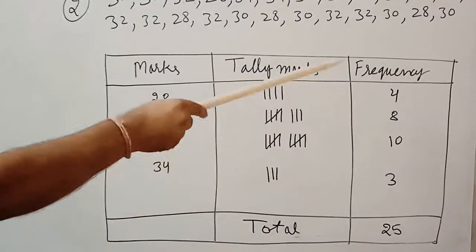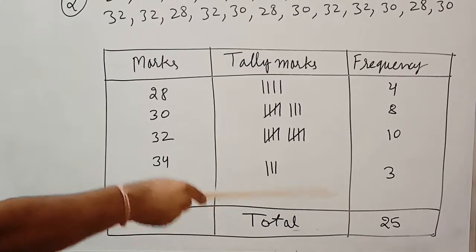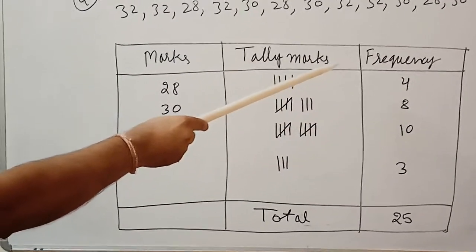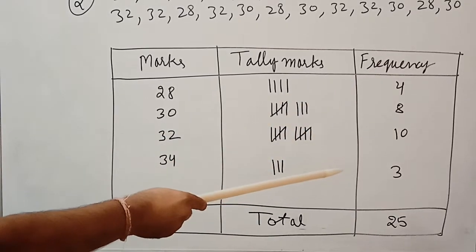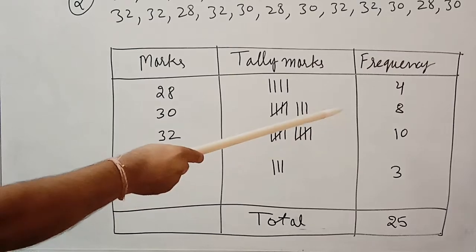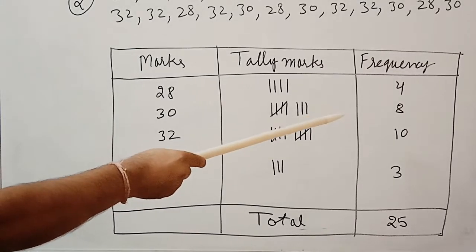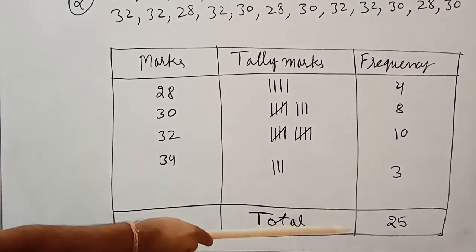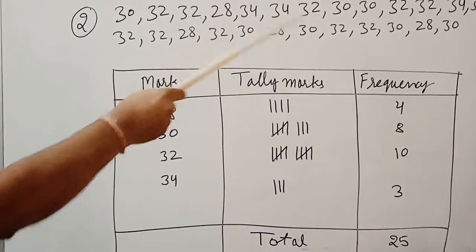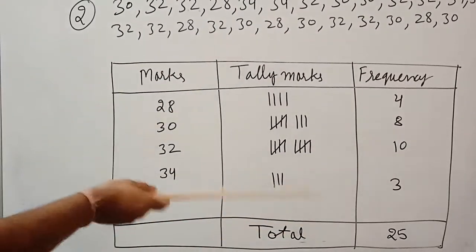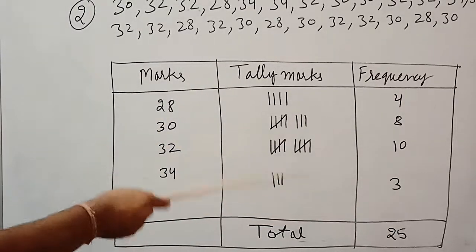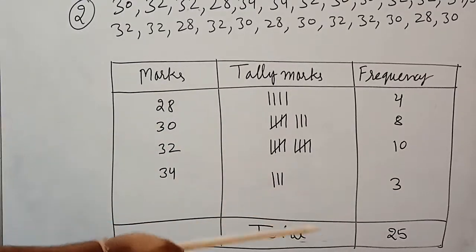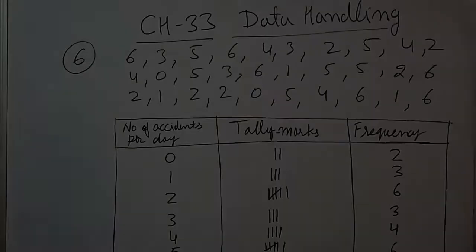So that is 3. So the total should be 25, as I already told you. When you find the frequency of each number, just get the total: 3, 10, 13. 13 plus 8, 21, and 4, 25. The sum of all these should be 25. That should tally. If they do not tally, that means your answer is wrong. If they tally, then your answer is correct. So in that manner you will do the sum and make the frequency table.